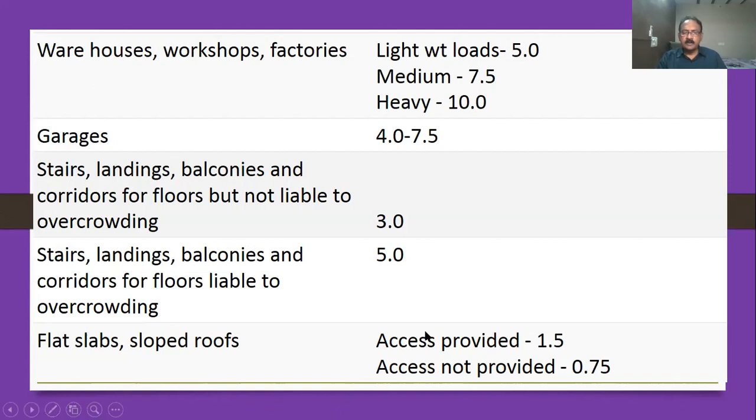Access provided and not provided. Suppose on the top floor, generally we will go for maintenance of the water tank and any other small work, that is 1.5 kilonewton per meter square. Otherwise, if you don't provide access, 0.75 kilonewton per meter square.